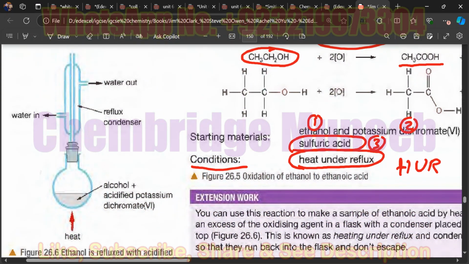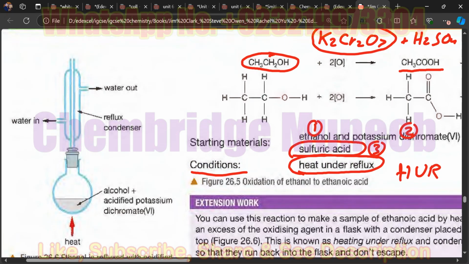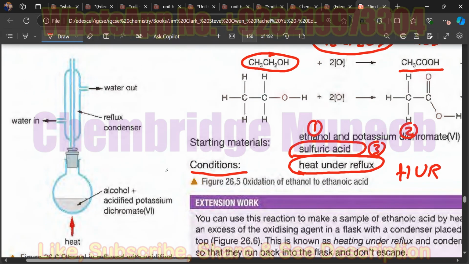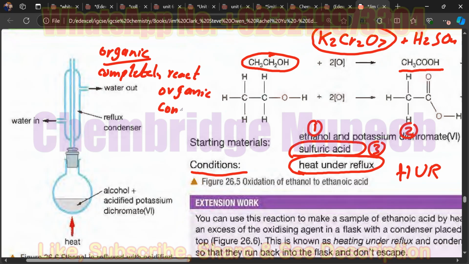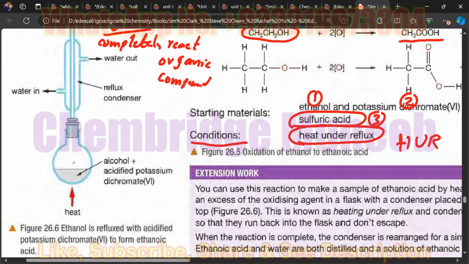For the formation of organic compounds, we sometimes need to completely react the reactants with each other, and these react at high temperature. This apparatus is used for heat under reflux.